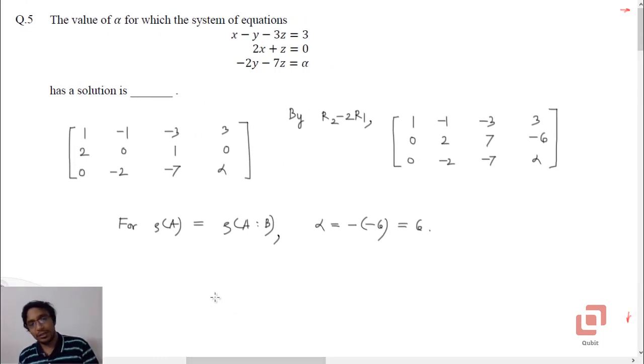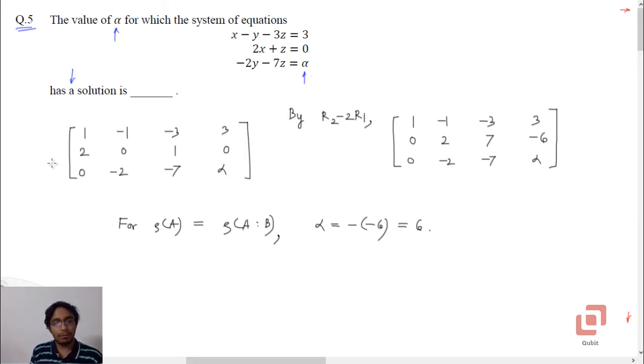Question 5 is based on linear algebra, system of linear equations, a standard question. The value of alpha for which the system of equations given to us, and alpha is present in the third equation's constant term, has a solution is. Now what we'll do is we'll first form the augmented matrix and then determine its rank. Equation 1, go to the coefficients and the constant term: 1, minus 1, minus 3, 3. Second equation, y is not there, so 2, 0, 1, 0. Third equation, x is not there, so 0, negative 2, negative 7 and alpha.